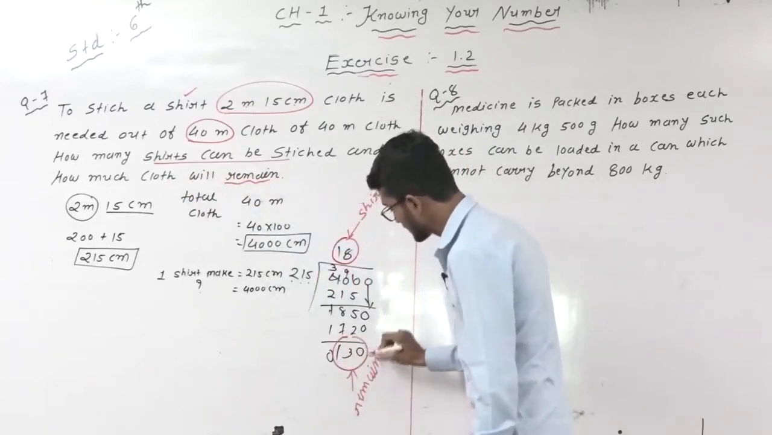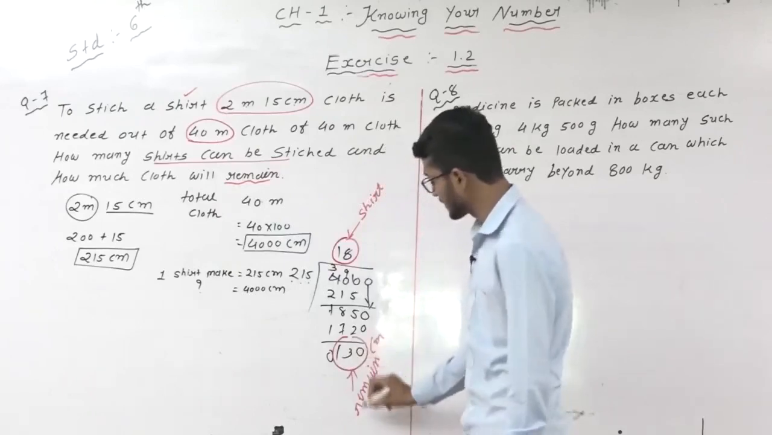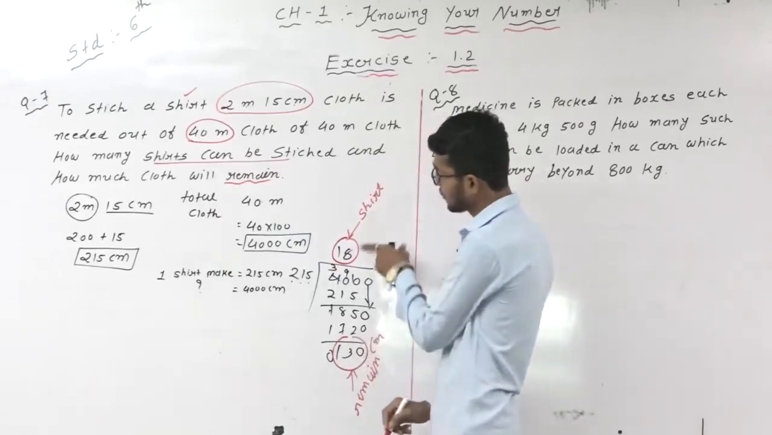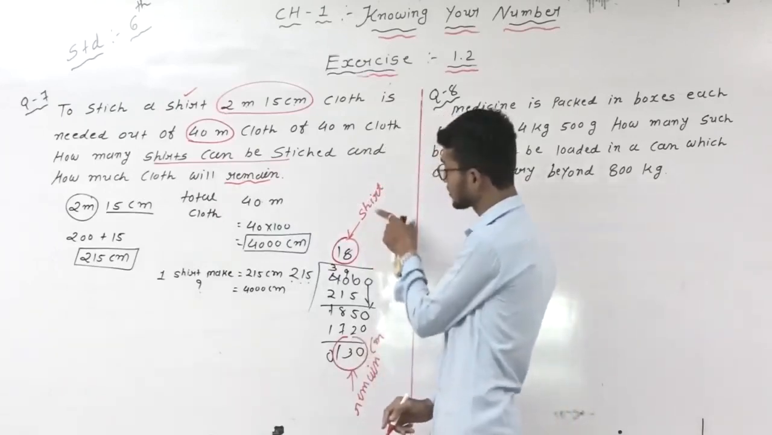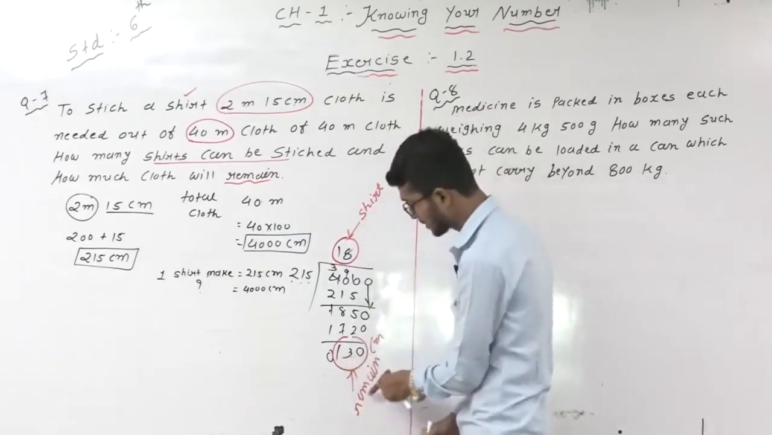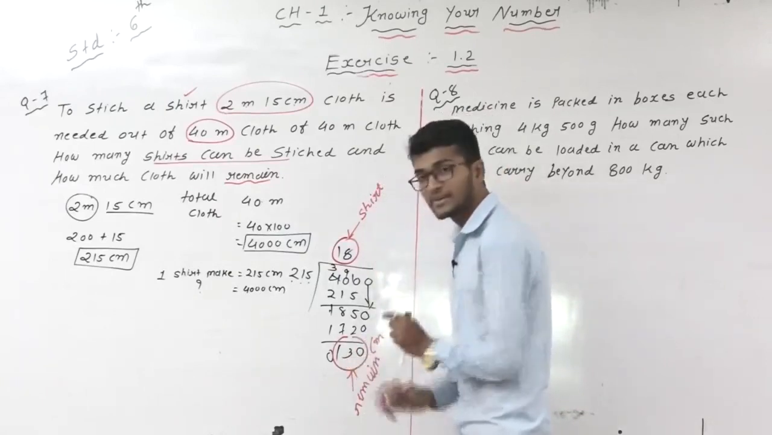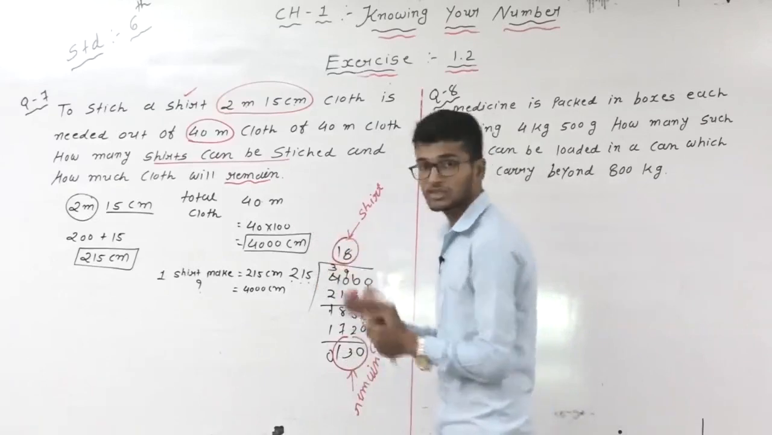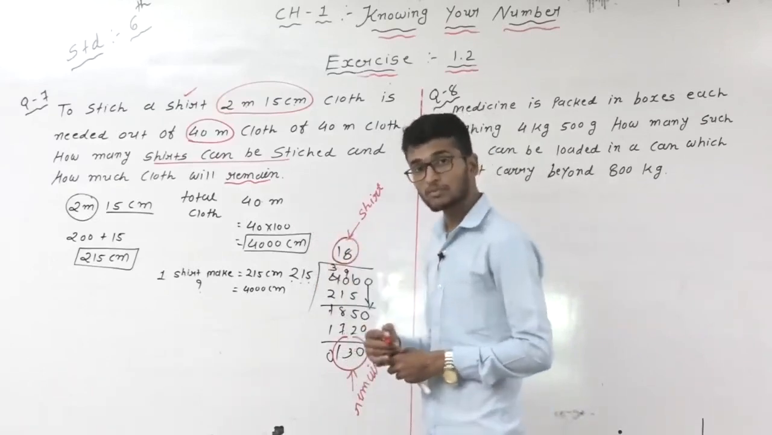This one is remaining, 130 centimeter. This one is remaining, and total shirts how many? 18 shirts are made, and 130 centimeter cloth is remaining. Okay students, how to solve this type of word problem?